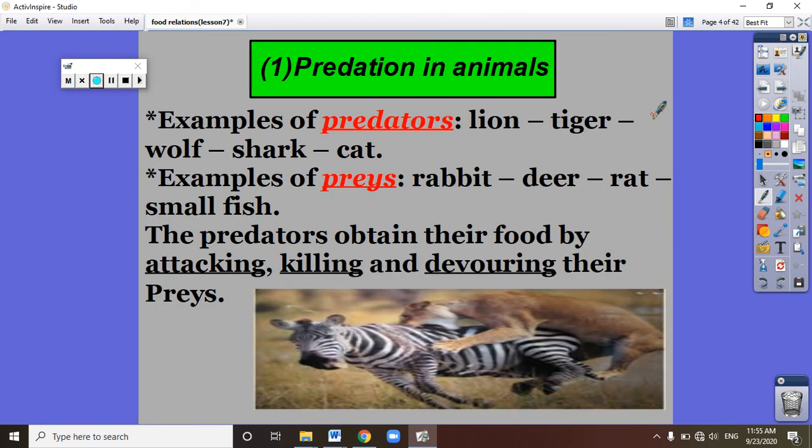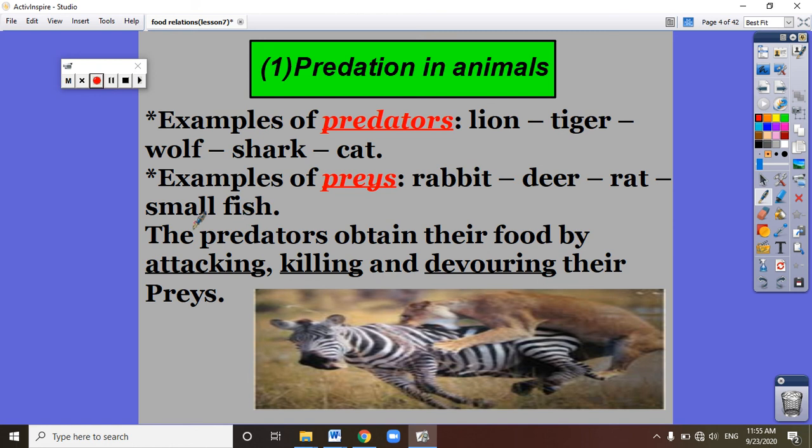Examples for predators: lion, tiger, wolf, shark, cat. All of these animals devour other animals. So the food relation between the lion and the rabbit is called predation. Why? Because the lion, which is the predator, devours the rabbit, which is the prey. Examples for prey: rabbit, deer, rat, and small fish.